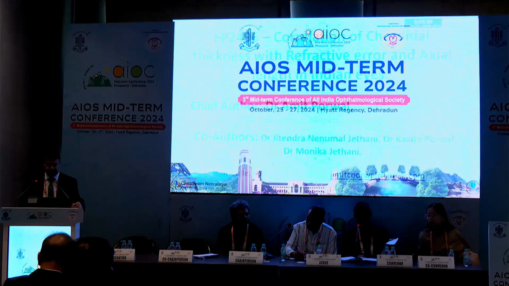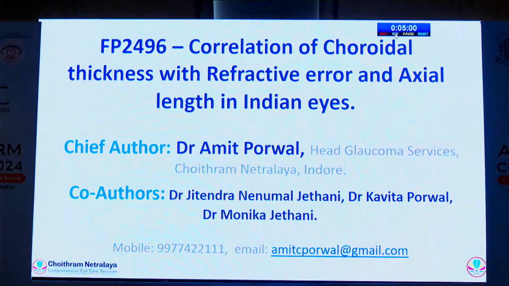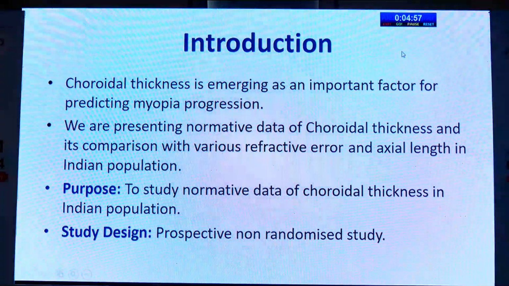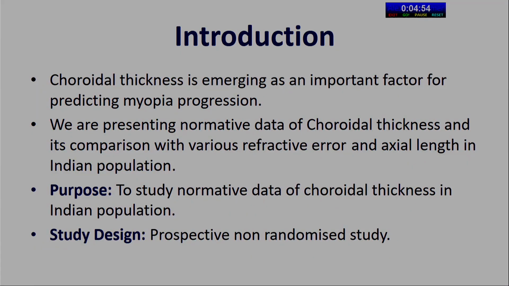So, I'm talking about correlation of choroidal thickness with refractive error and axial length in Indian eyes. We don't have any data in the Indian eyes. To briefly introduce, choroidal thickness is emerging as an important factor for predicting myopia progression. We are presenting normative data of choroidal thickness and its comparison with various refractive error and axial length in the Indian population. So, the purpose of the study was to study the normative data of choroidal thickness in the Indian population.